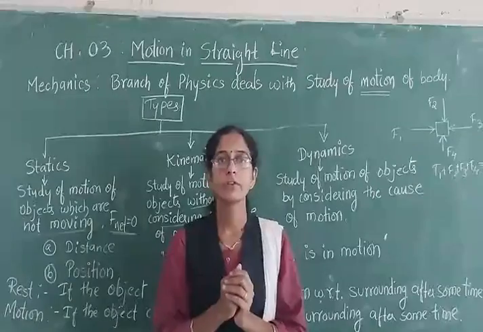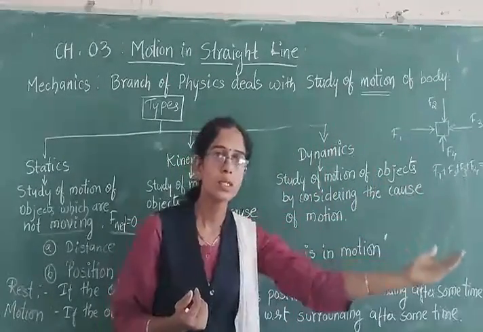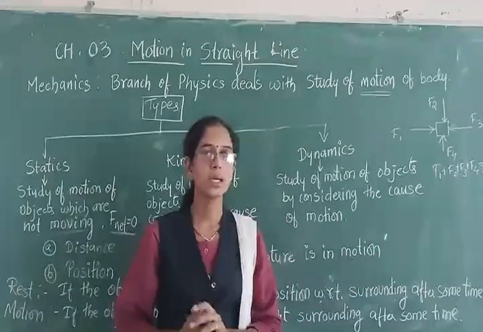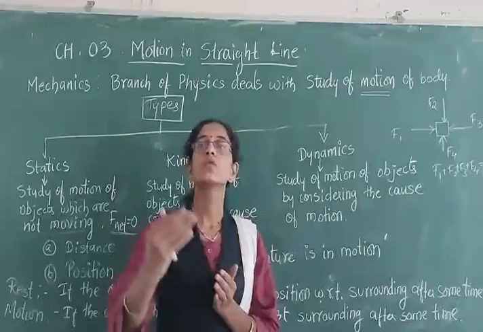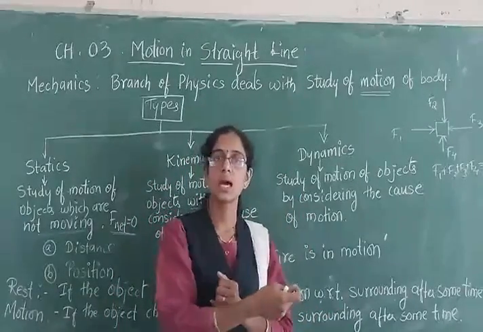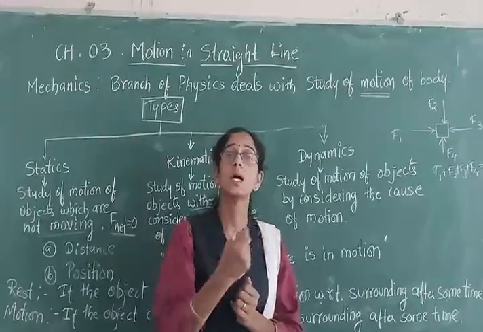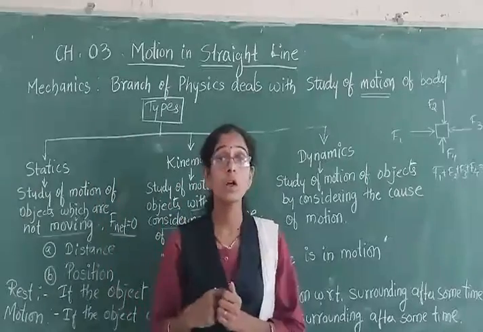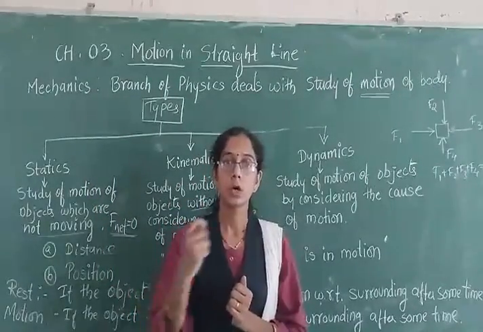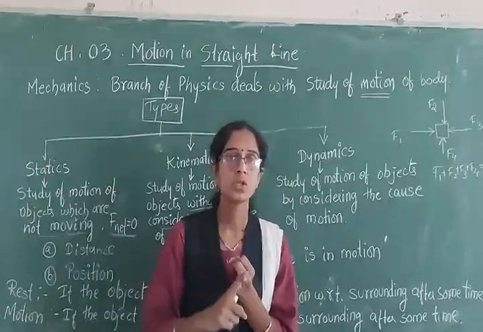Now the same example of a train, I am sitting in a train, a person is outside standing on the platform. At the beginning the train is at rest, then it starts moving, it picks up speed, and for the person who is standing outside, I am changing my position. So the distance between us increases. So for him, I am in a state of what? Motion. Because the distance between us increases, my position is changing.